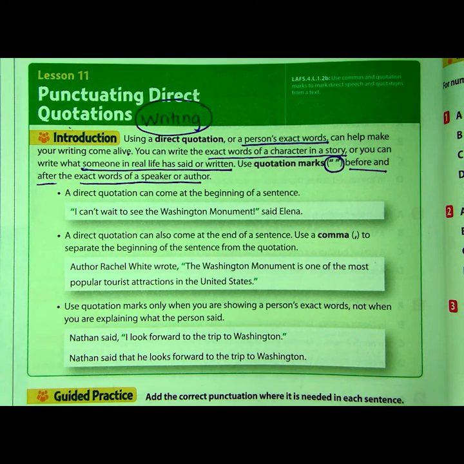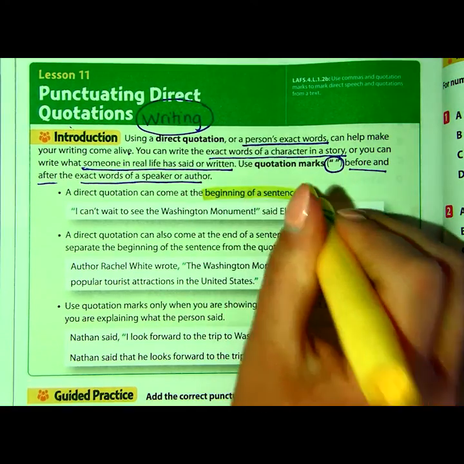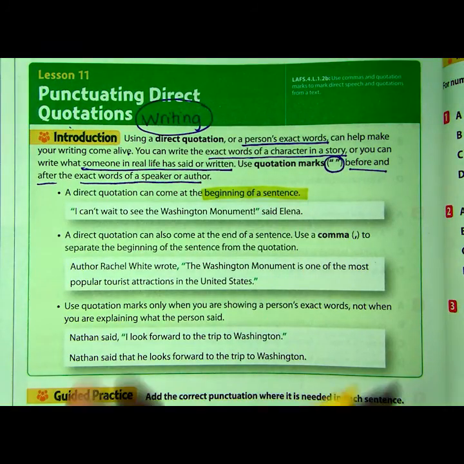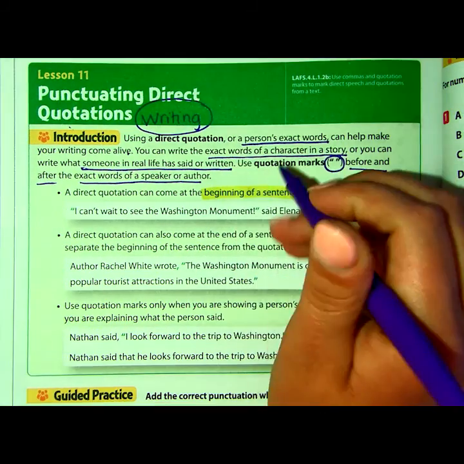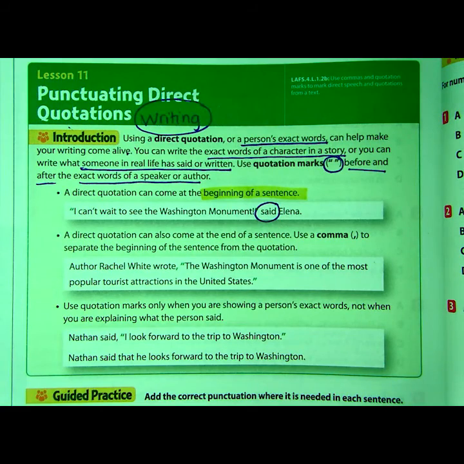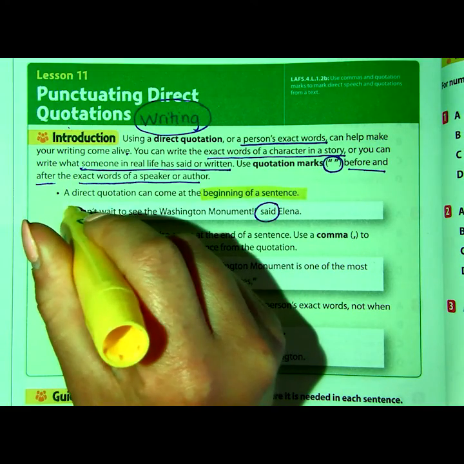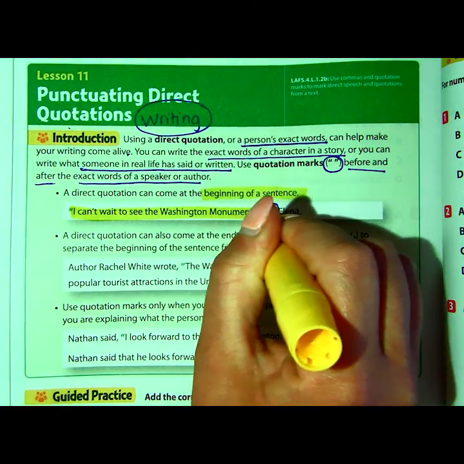In the first example here, they're telling us that a direct quotation can come at the beginning of a sentence. So sometimes you might see your quote at the beginning of the sentence. So I'm going to read this sentence to you guys, and then we're going to talk about what's being quoted. "I can't wait to see the Washington Monument," said Elena. Well, there's a key word here that tells me that this is a quote, and it's this one right here, said. Well, okay, so what was it that she said? It's right here, and again, it's at the beginning of a sentence. I can't wait to see the Washington Monument.